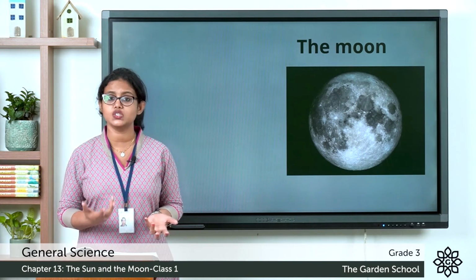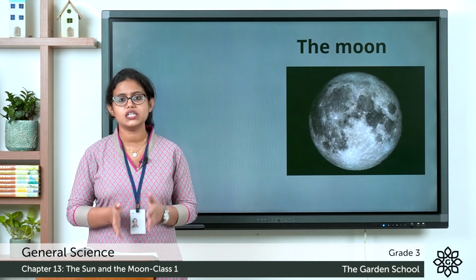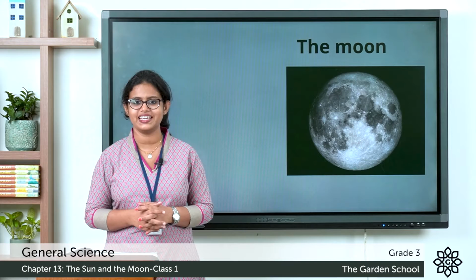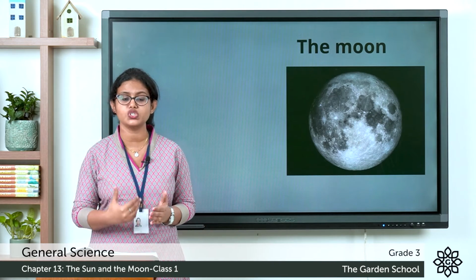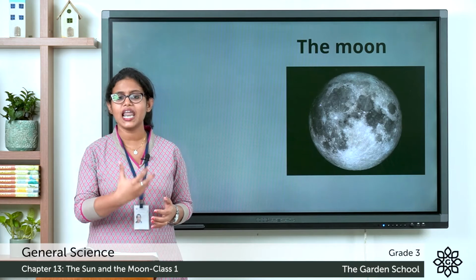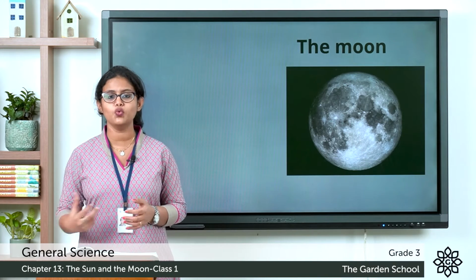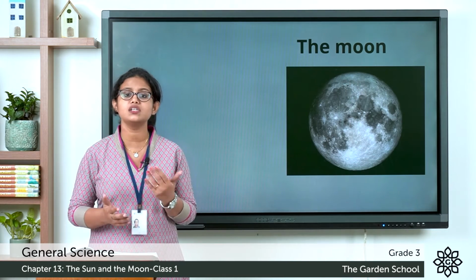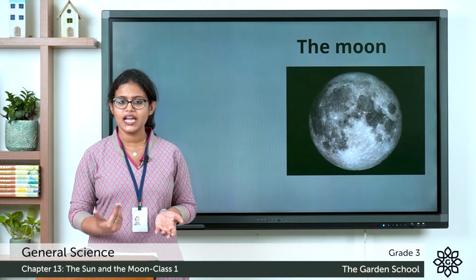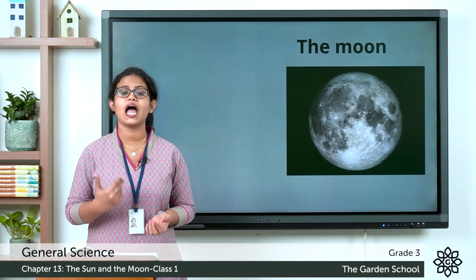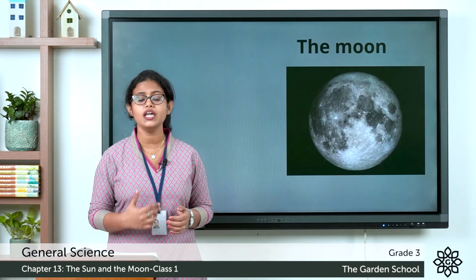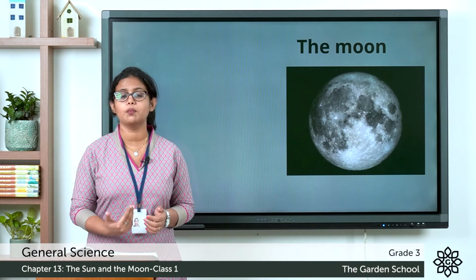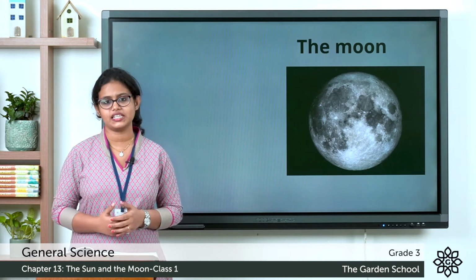Do you know the moon has its own light? No, the moon does not have its own light. So why is it called the brightest object in the night sky? It is called the brightest object in the night sky because the light from the sun falls on the moon and makes it bright. The moon doesn't produce light. That is why the moon appears bright in the night sky.